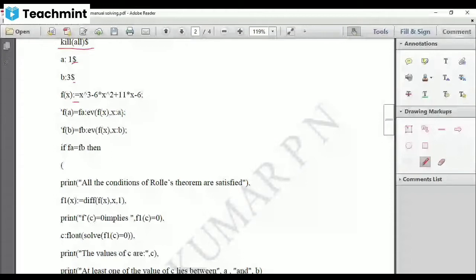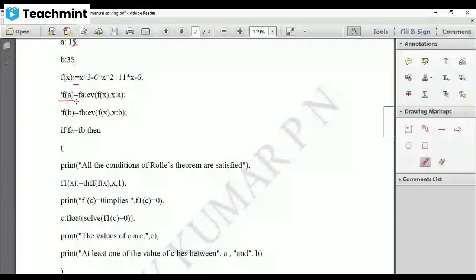But I want to display this as f of a equal to some number. That's why you have to write a single apostrophe before f of a. This displays f of a as it is, and that will be equal to this answer, the fa value. But remember, your fa is f of a actually. So your f of a has been stored in fa.